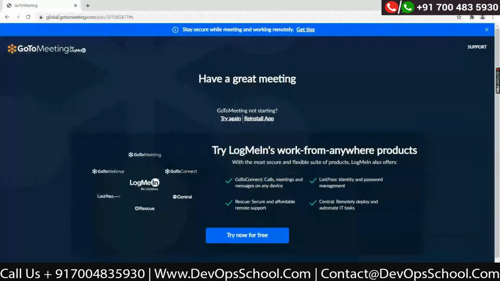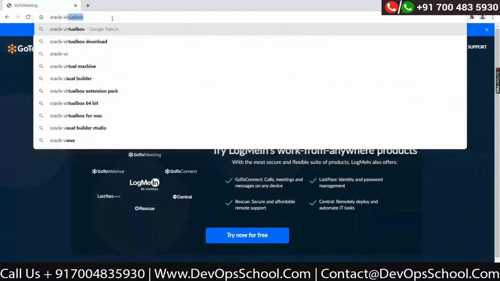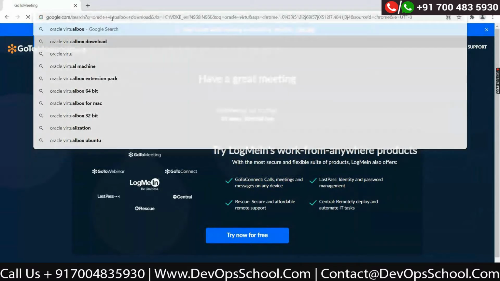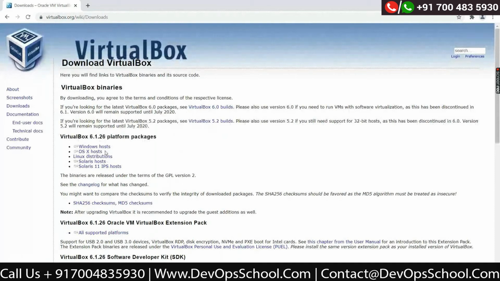Go to your browser and write Oracle VirtualBox download link. Open this link, virtualbox.org. Go there, and if you are using a Windows host, let it open. If you are using a Windows computer like Windows 10 or Windows 7, download this one. If you are using macOS, go with this OS X.